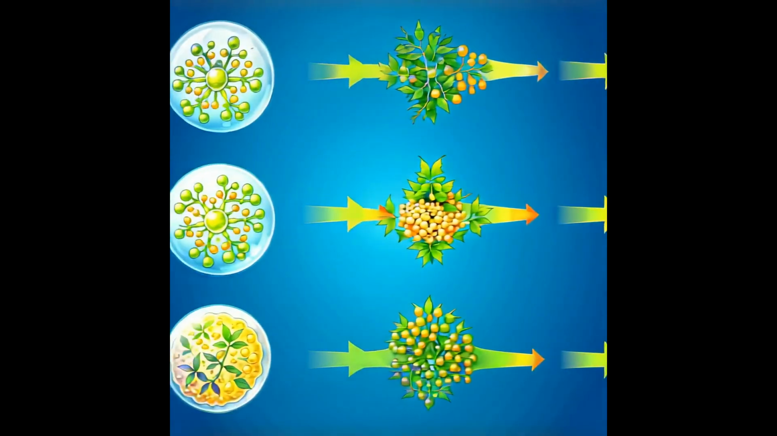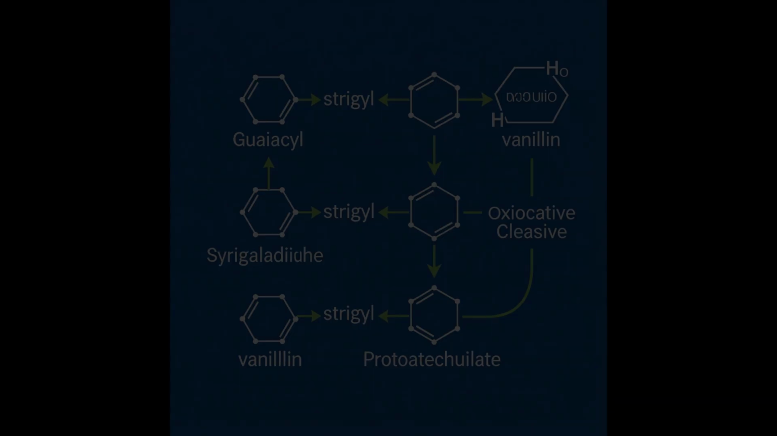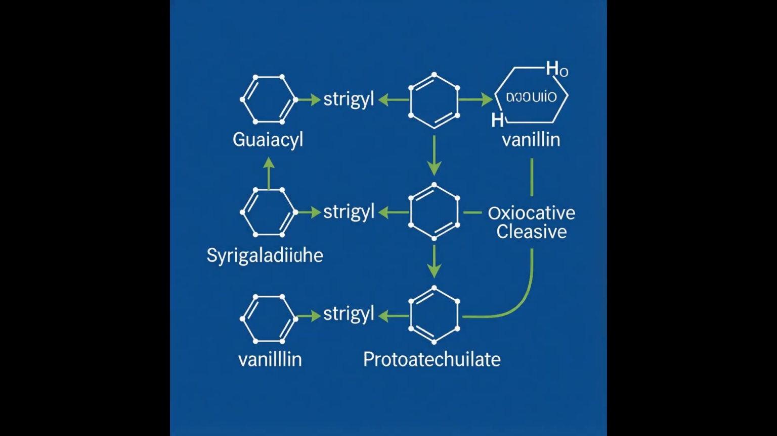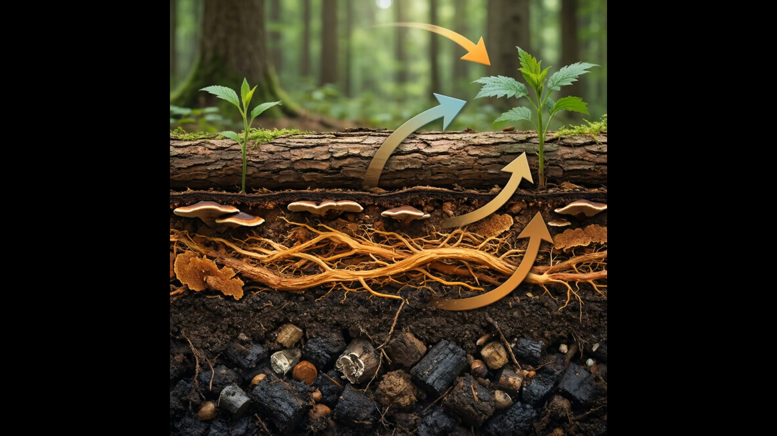These soluble phenolics diffuse into the soil microbial community. Microbes then catabolize them via beta-ketoadipate pathways. The reaction network diagram links each monomeric unit to its products. Understanding these steps clarifies carbon cycling in forest ecosystems.